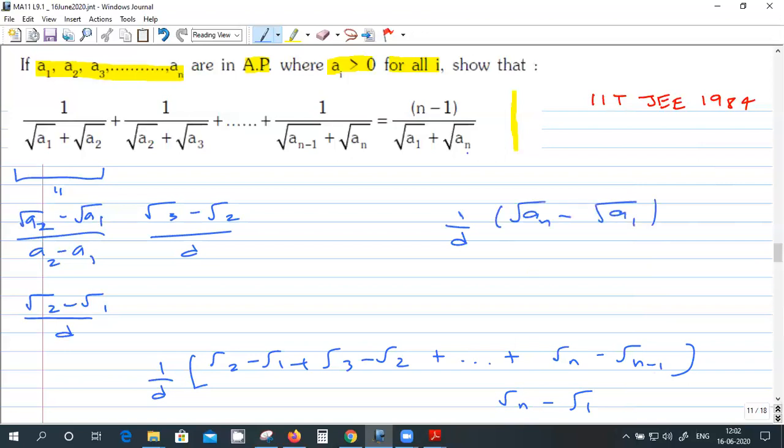So from this, how will you get the right hand side? Again, rationalize. Actually, it's the reverse of rationalization. Root An minus root A1 becomes (An minus A1) over (root An plus root A1), and An is A1 plus (n minus 1) into D. So it will become (n minus 1) divided by (root plus root).